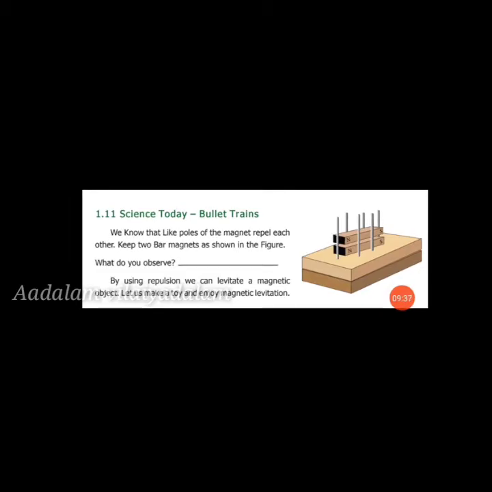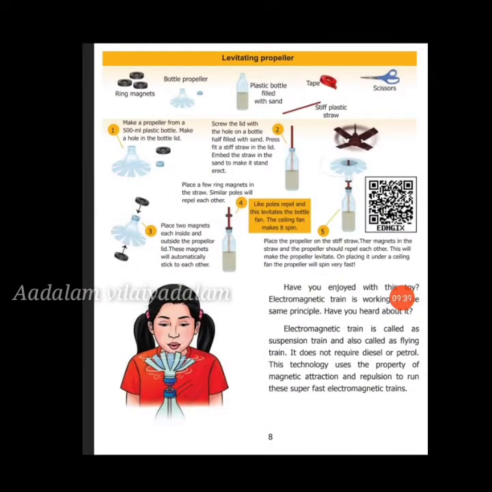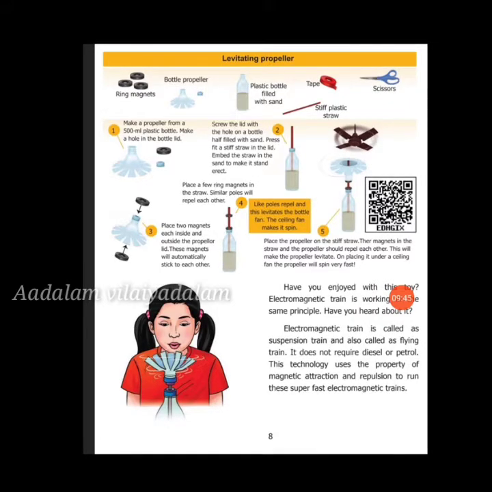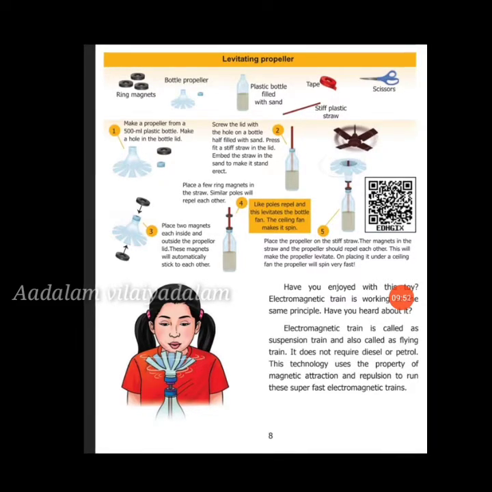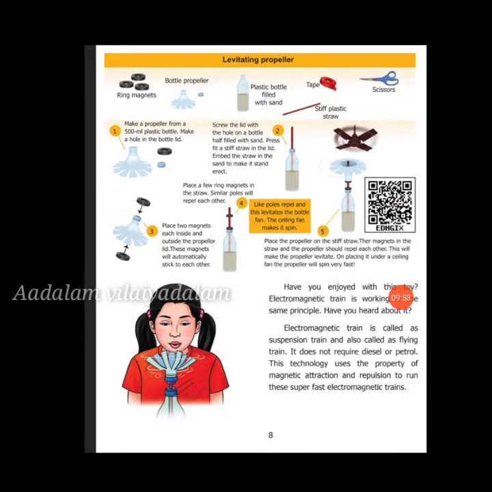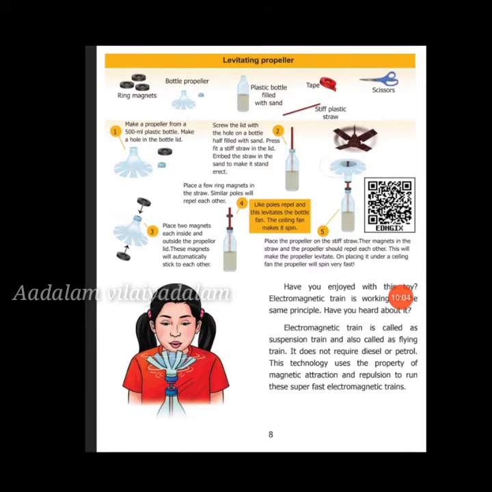The levitating propeller. Take three ring magnets, a bottle propeller, a plastic bottle filled with sand and its cap, a stiff plastic straw, and scissors. Take all the materials. First step, make a propeller from a 500 millilitre plastic bottle. Make a hole in the bottle lid.